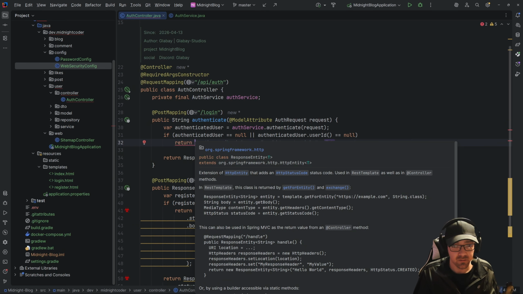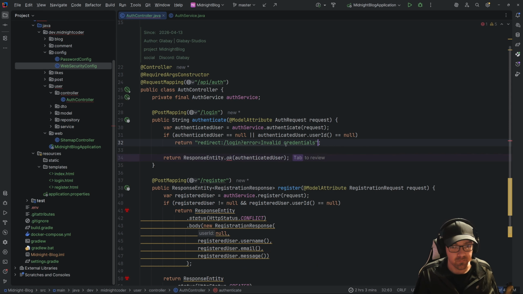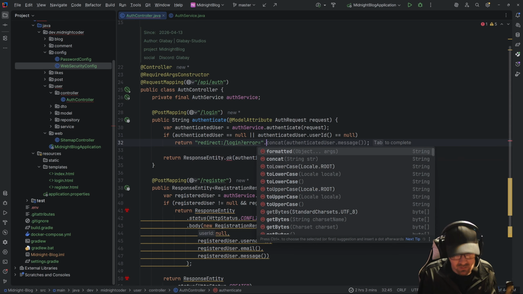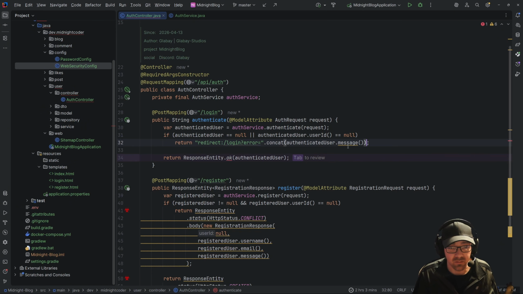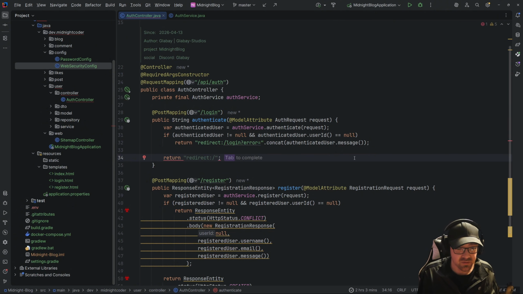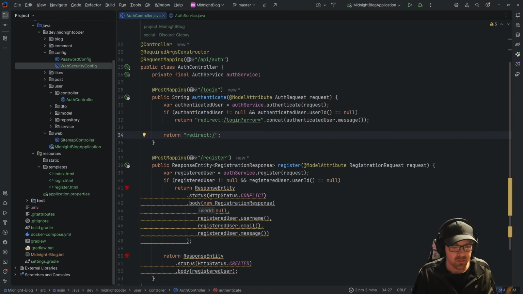So this is obviously an error, which I'm actually going to just return this dot concat authenticated user dot message, because I want this to not be null and I want this to be null, then we do this. Okay. Otherwise, we are going to be redirecting the person to the home page for the login. That's simple. Now, same idea.